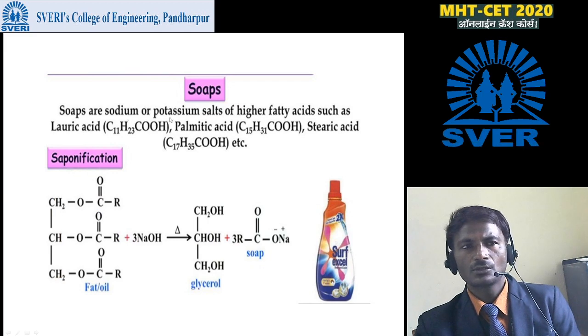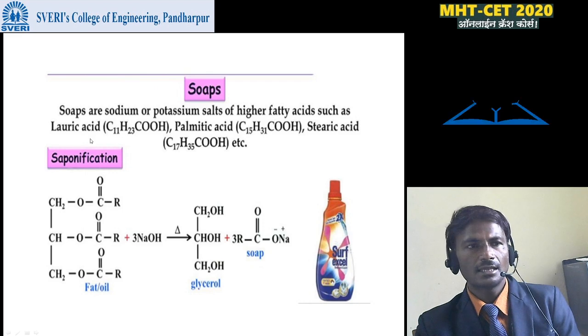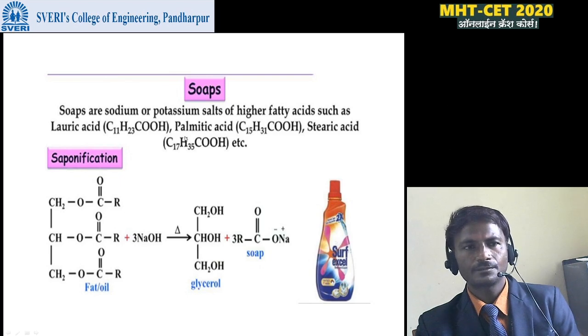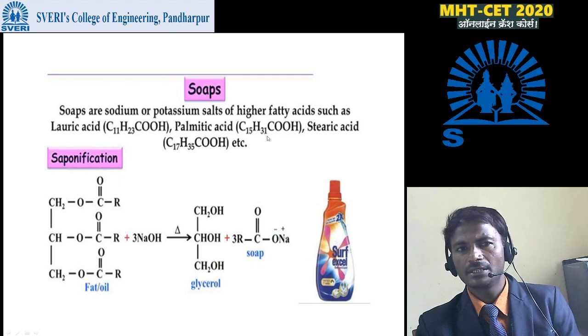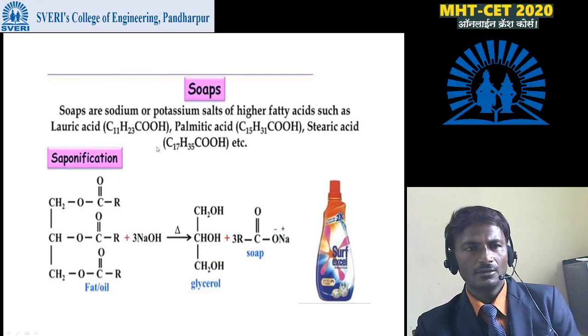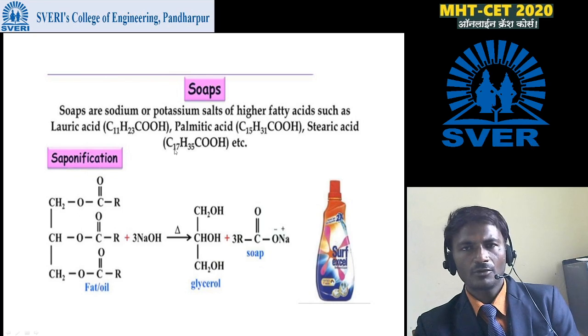Soaps are sodium or potassium salts of higher fatty acids such as lauric acid, molecular formula C11H23COOH; palmitic acid, C15H31COOH; stearic acid, whose molecular formula is C17H35COOH.